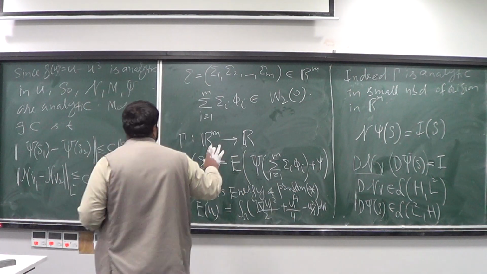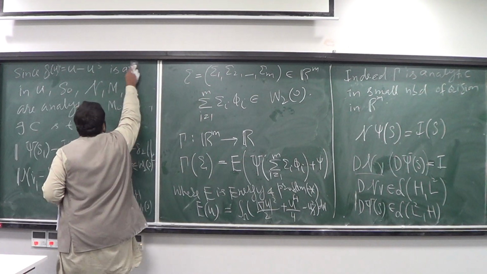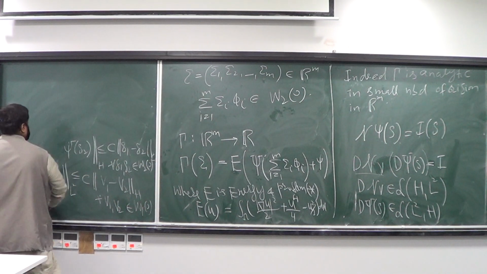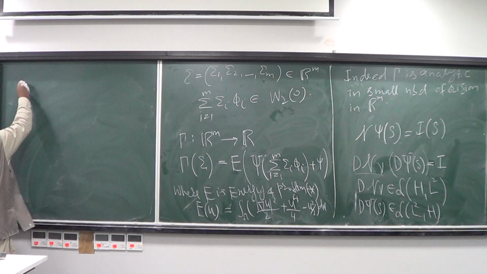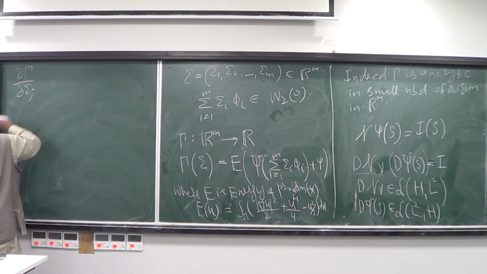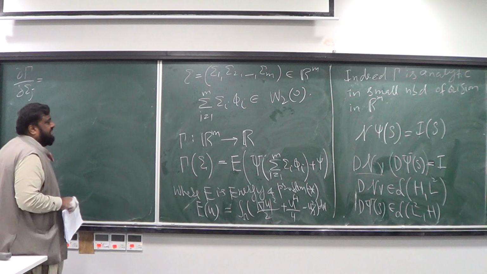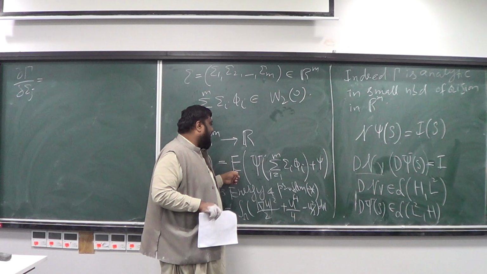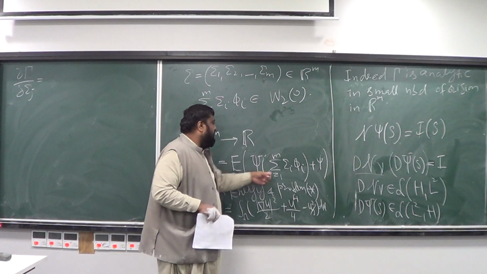Keeping in view this information and this definition, now let's calculate the derivative of the map gamma. So let's calculate the derivative of the gamma with respect to some component xi j. You can say this derivative is going to be, first compute the derivative of E, then composed with the derivative of what is inside, because you can treat it as E composed with this map.